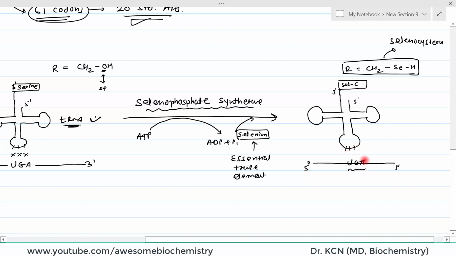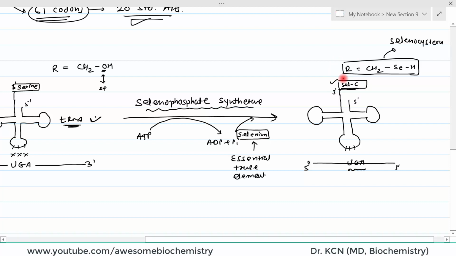Wherever UGA occurs, all the stop codons, at that time selenocysteine will be inserted, right? It will never act like a stop codon, but in reality that is not the fact. So there must be some peculiarity about the UGA codon. That means not all UGA codons will be able to incorporate selenocysteine, but a UGA codon, when it occurs at some specialized location, at that time only selenocysteine should be incorporated.